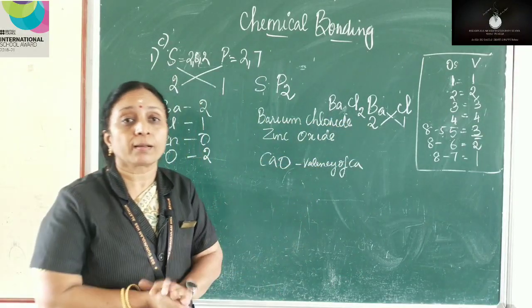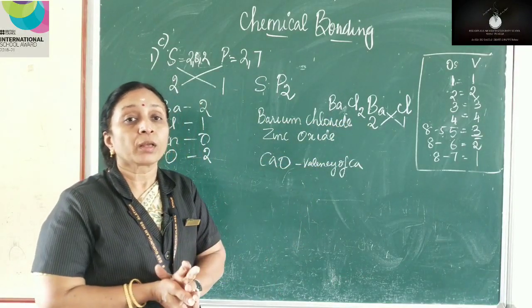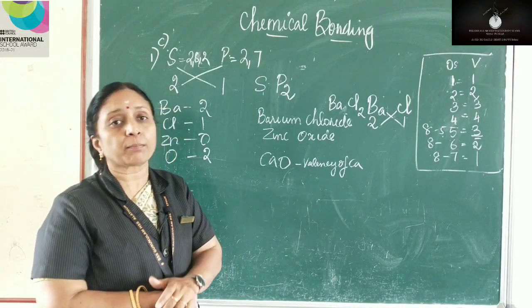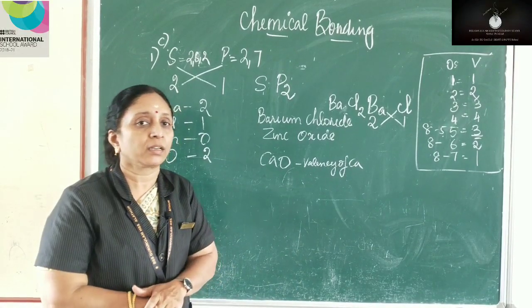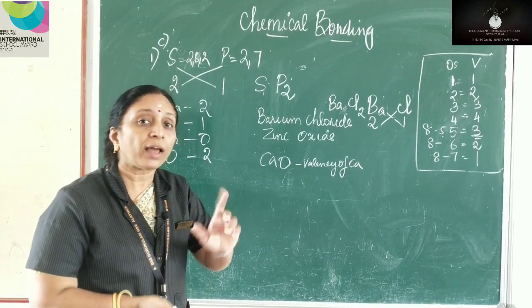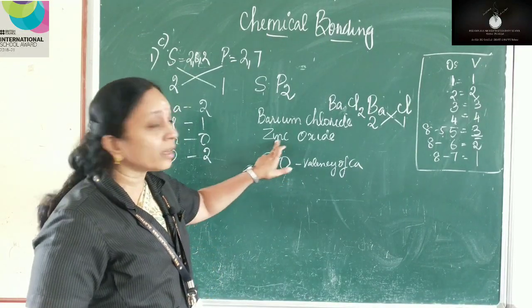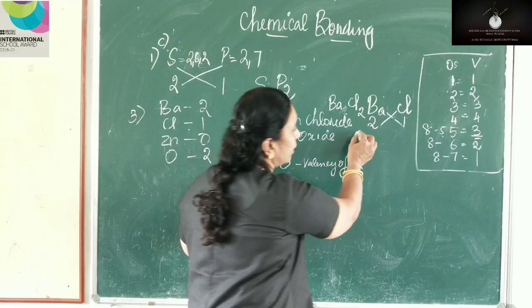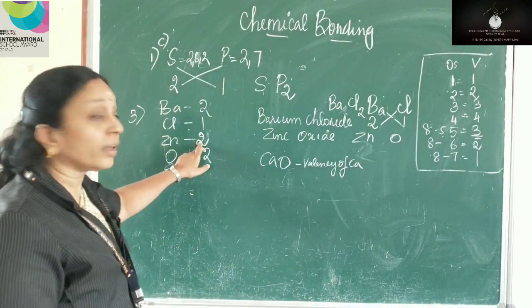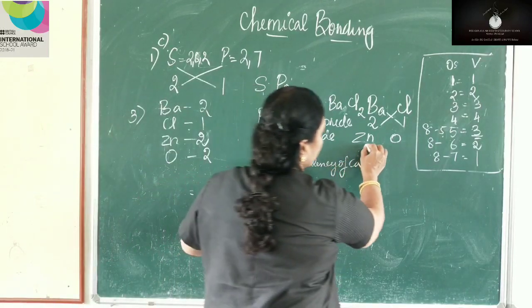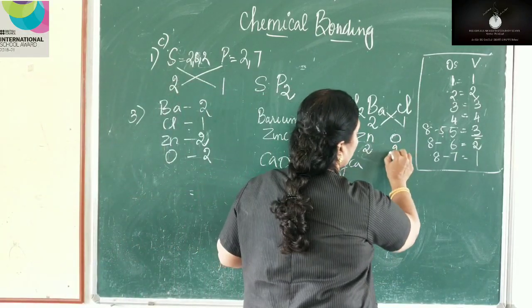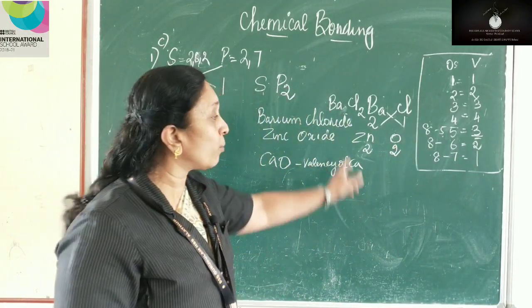So using this valency, provided you have the valency of elements, you can easily determine the chemical formula of any compound. We need not memorize these chemical formulas, but you should have the valency of these elements. Okay. So zinc oxide, first we will write the symbol zinc and oxygen. What is the valency of zinc? It is 2. And what is the valency of oxygen? Again it is 2.